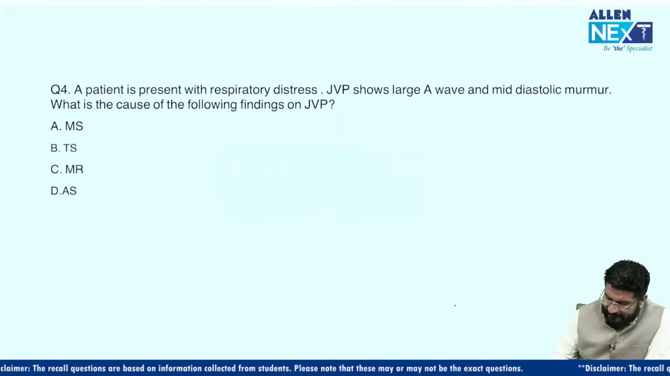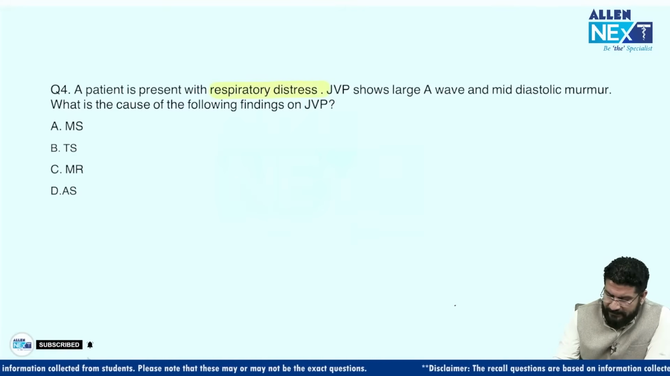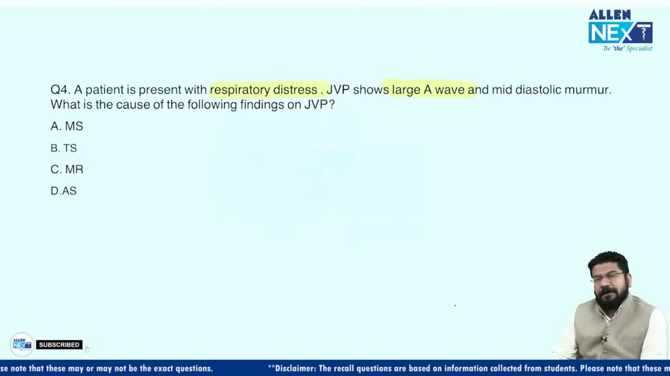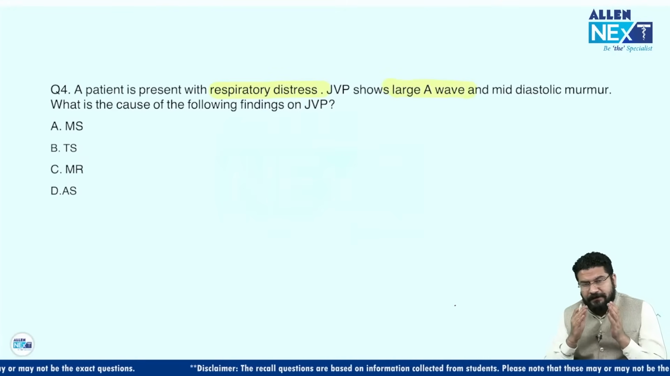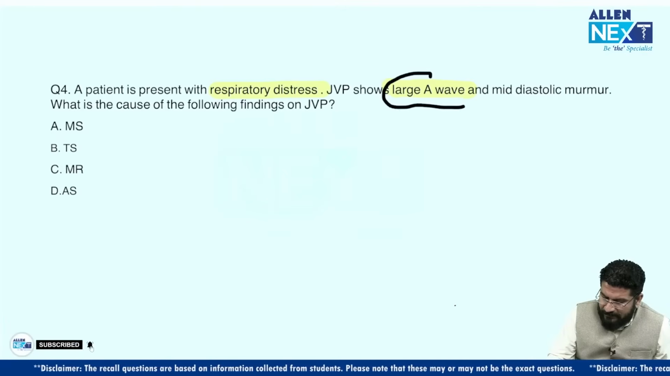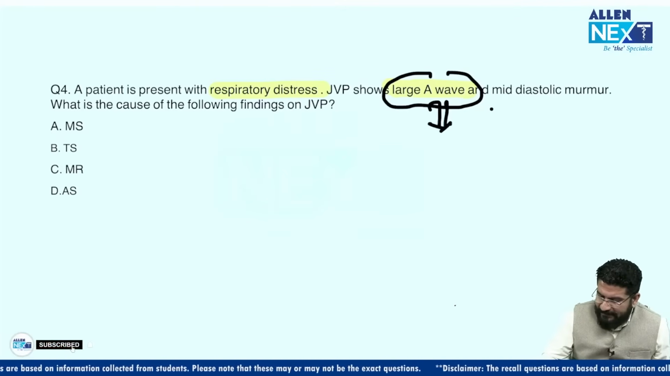Okay, now see, a patient is presenting with respiratory distress. There is respiratory distress, and the JVP is showing a large A wave. This large A wave, you can see whenever the atria are contracting against a closed valve. This large A wave is a classical thing and is seen in a lot of conditions, but here you can see a mid-diastolic murmur.